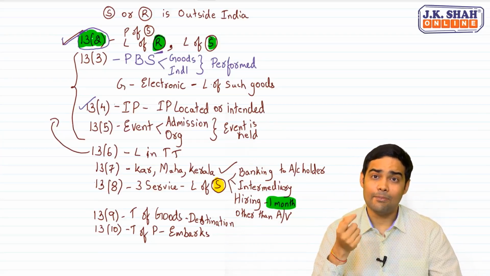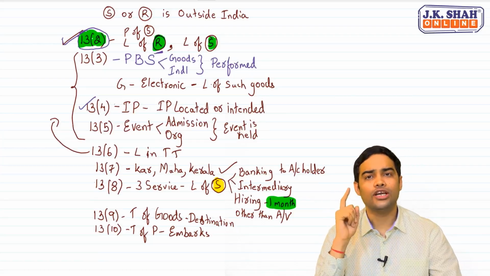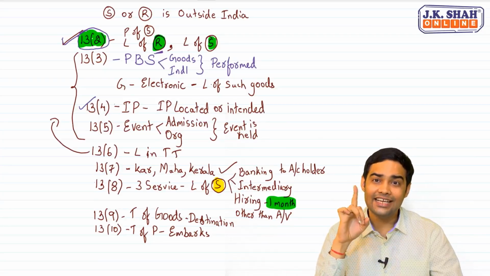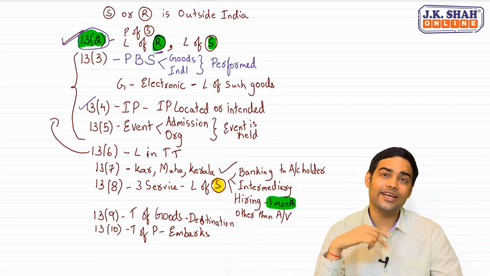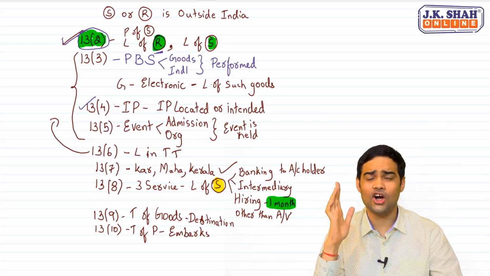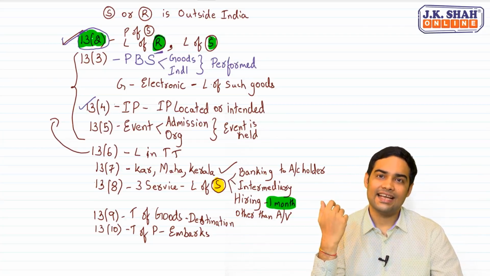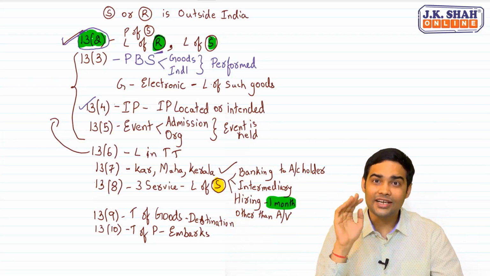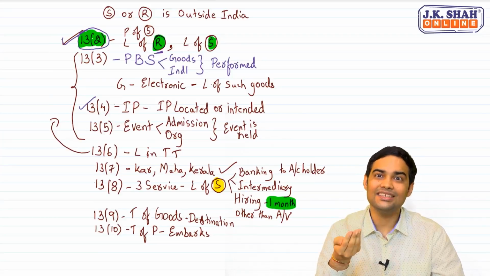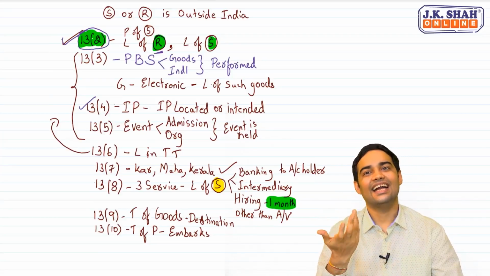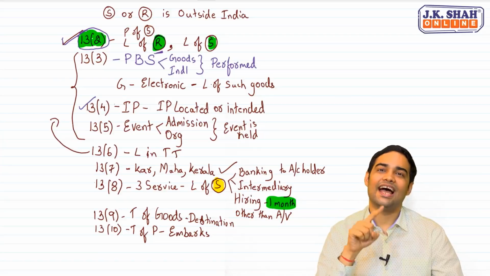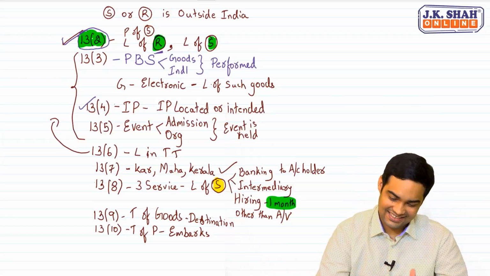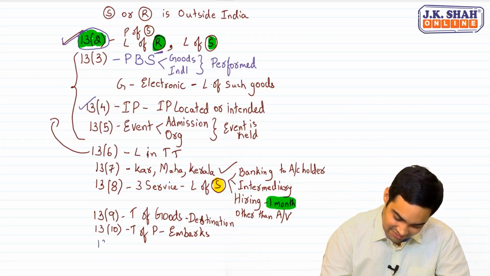So a person embarks for a continuous journey. And whenever you recall 13.10, now don't forget one point. Any flight starting or terminating in northeastern states, including Bagdogra in West Bengal, in such cases, it is exempt. I agree it is exempt, but if the question is asking you to determine place of supply, first determine the place of supply, then say that GST would not be applicable as there is an exemption covering this particular point. Clear? Yes.